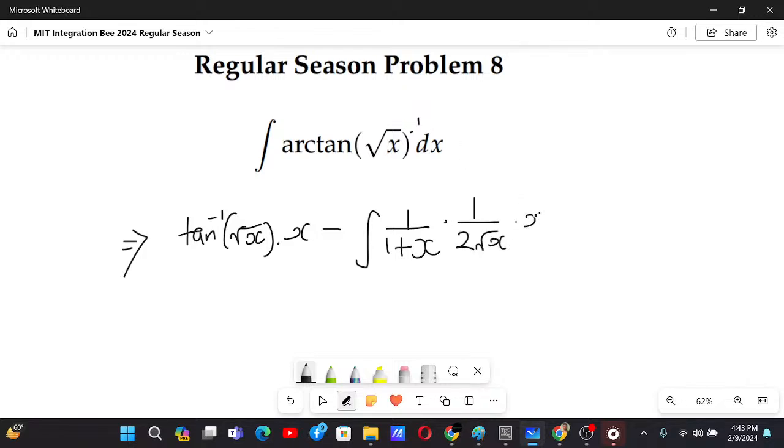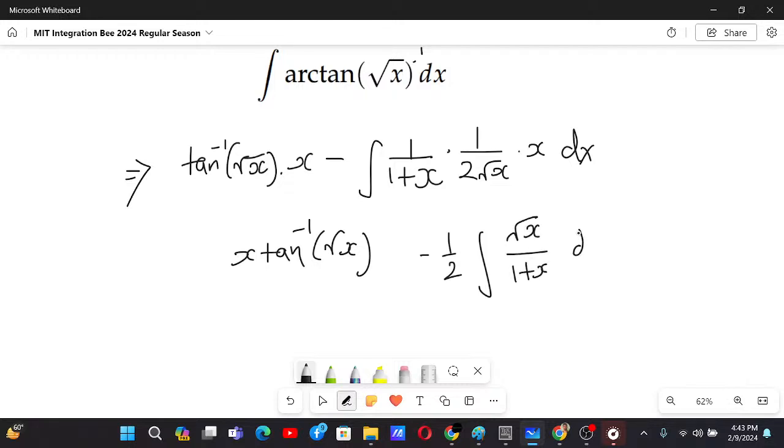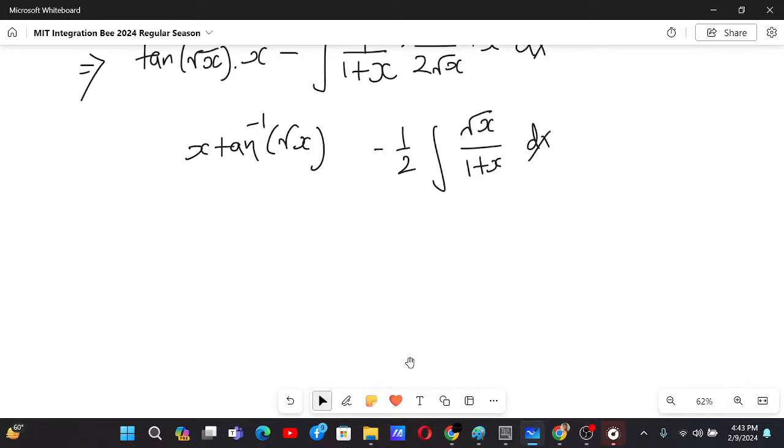Integral of 1 is just x dx. Now we have x tan inverse root x minus 1 by 2, this is just the integral of root x by 1 plus x dx. Now to solve this we can make a substitution that y is root x. Yeah, let's try to solve this with that substitution.